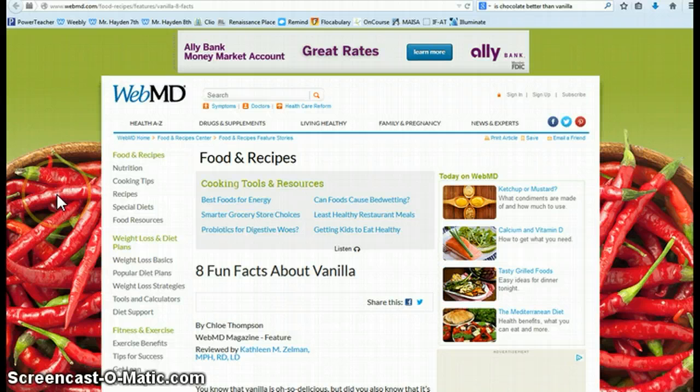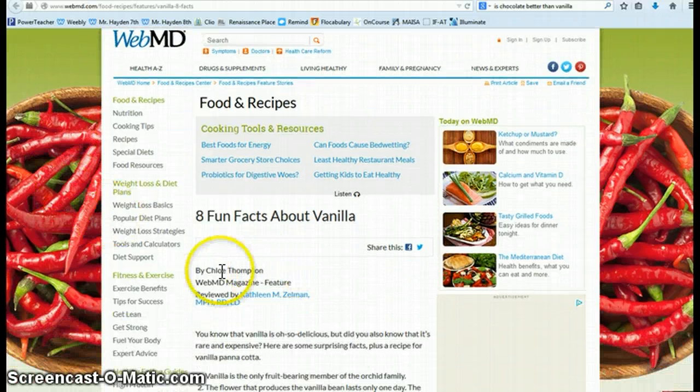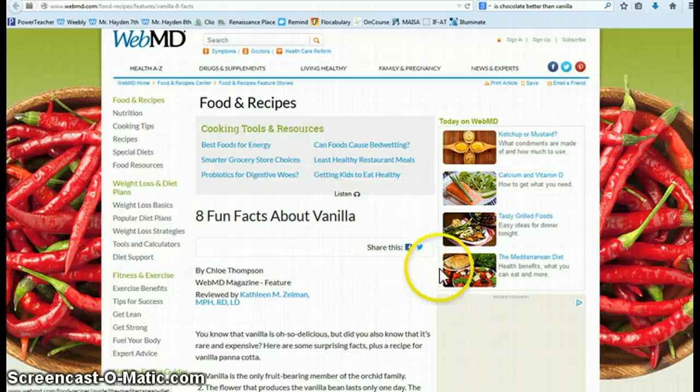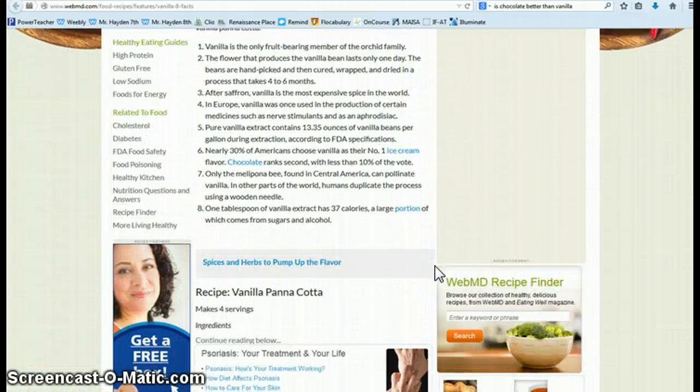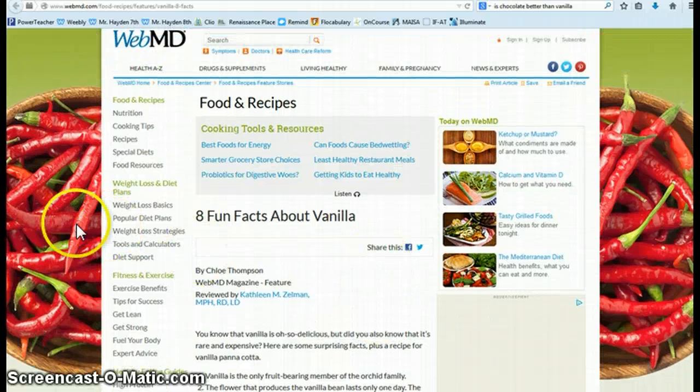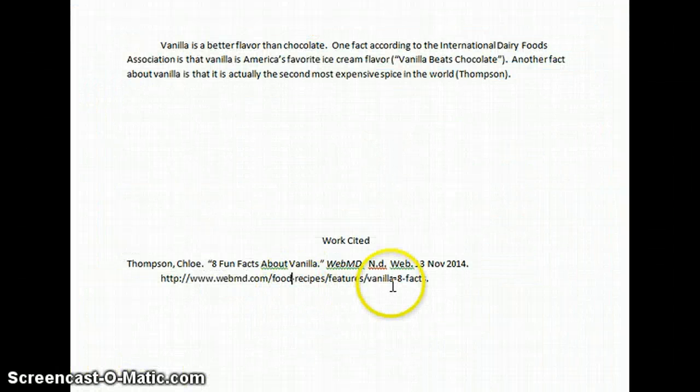For this source, I have the author, Chloe Thompson. I have the title, 8 Fun Facts About Vanilla. I have the name of the website, WebMD. The date it was published: I don't see one, so I'm going to put ND for no date. I found this on the web, so I'll need today's date, and then I will need this web address. Going back, here's exactly what all that information would look like on my page.